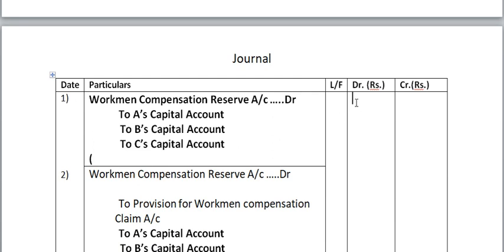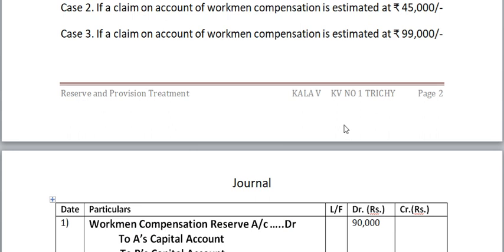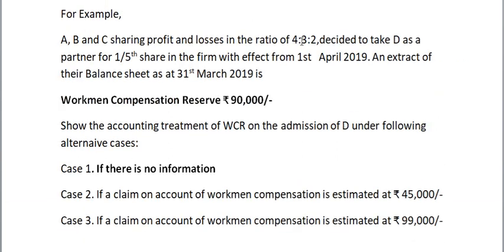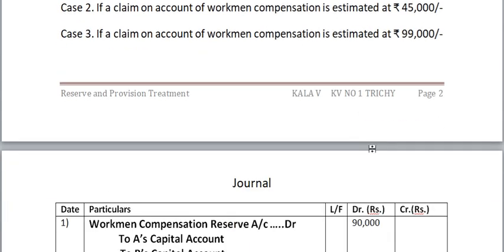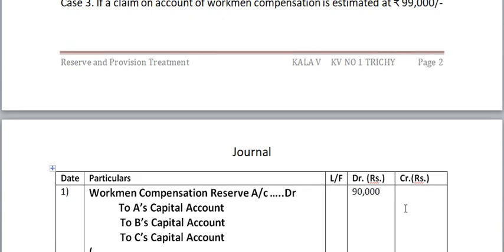So how much is the workman compensation reserve here? 90,000. I am writing 90,000 and distributing it among the partners in their ratio, 4:3:2. So A's capital account gets 40,000, B's 30,000 and C's 20,000.